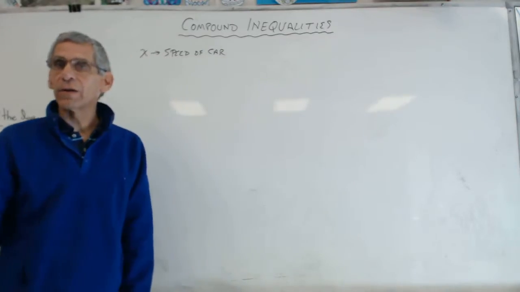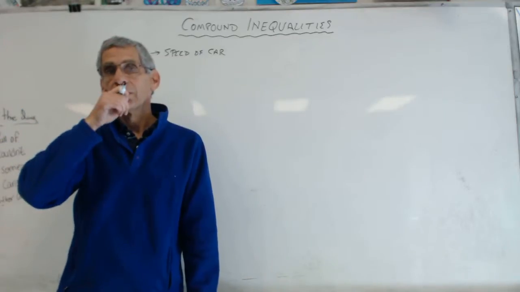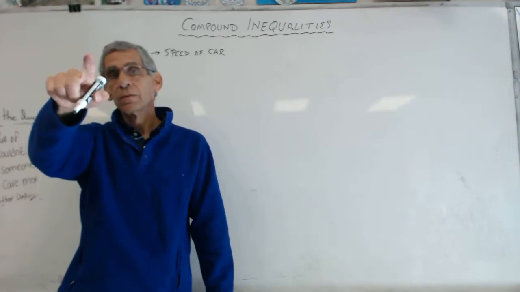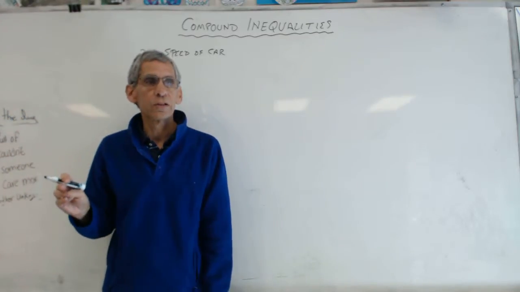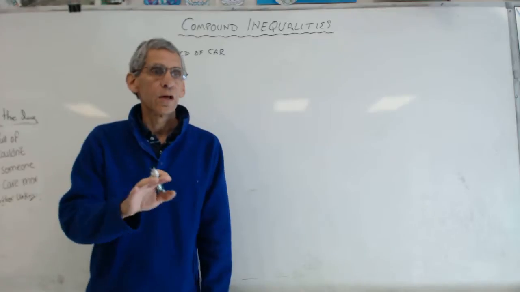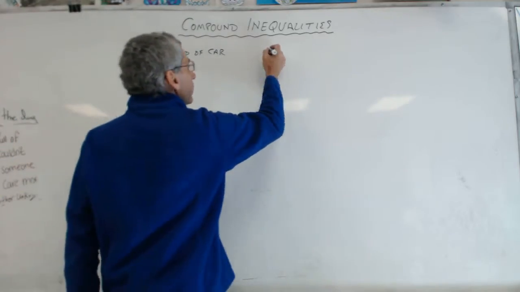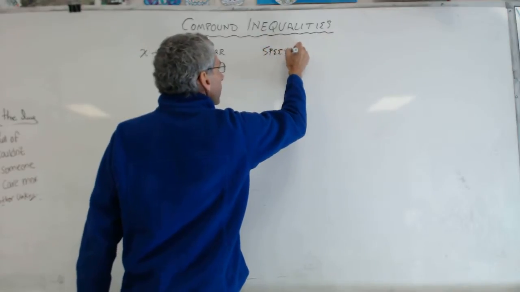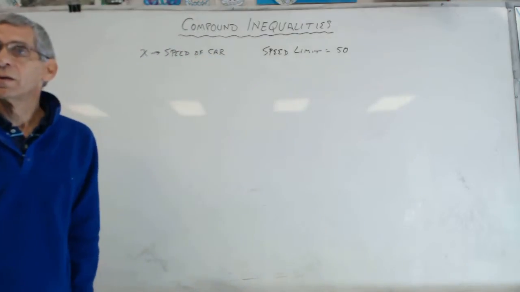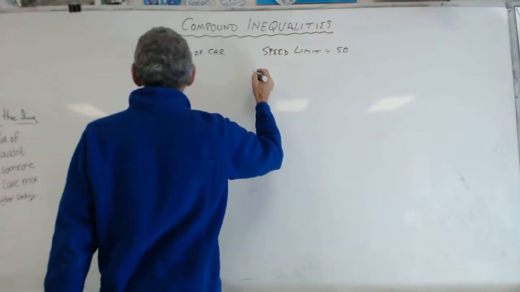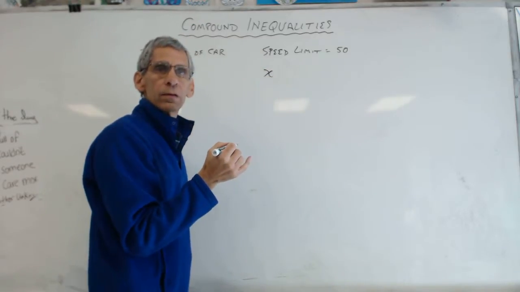We know that it's got to be, okay, so another suggestion, Zane. Yes, you have to use inequality. Two inequalities. Wait, guys, there's too much talking. There's noise. So let's say the speed limit is 50. Okay, so we'll write this down. Speed limit equals 50. X cannot be greater than 50.